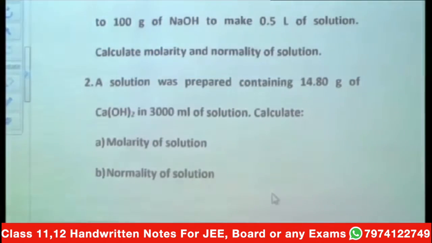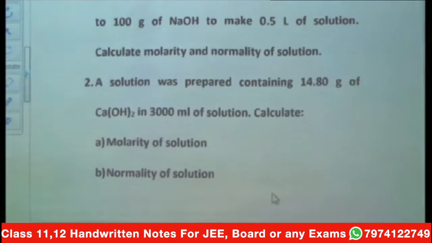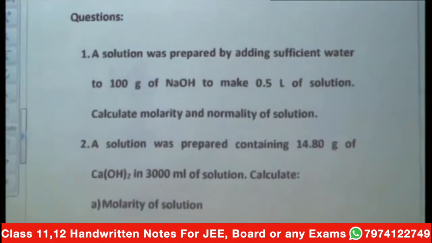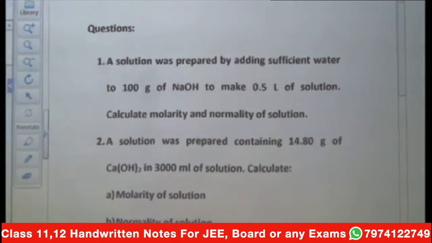Calculate the molarity and normality of this solution. Remember, when you calculate one, the other can be calculated automatically, because normality is equal to x times molarity.